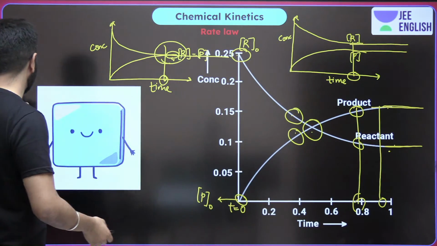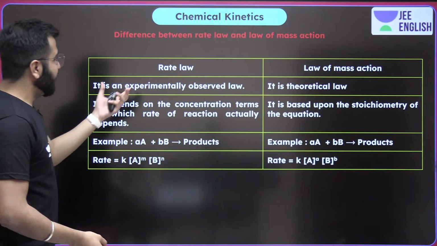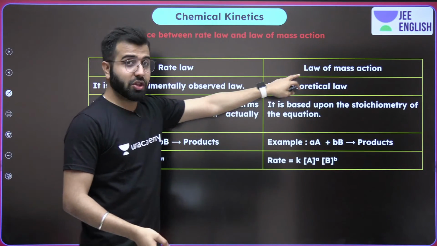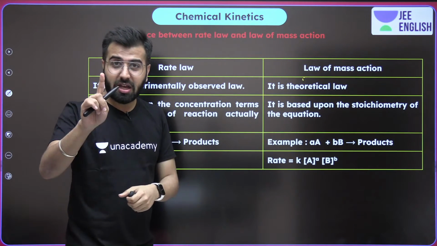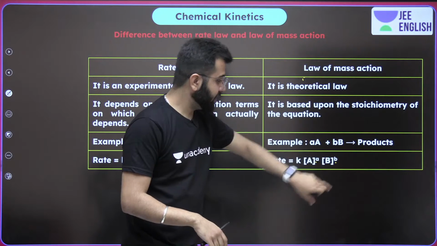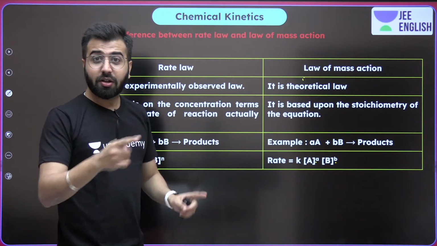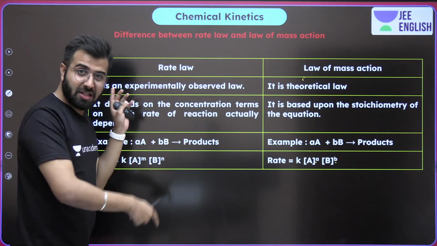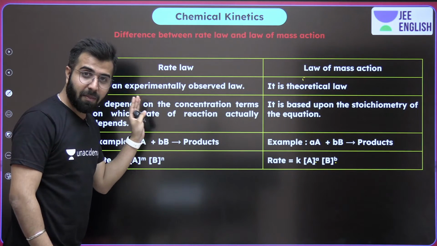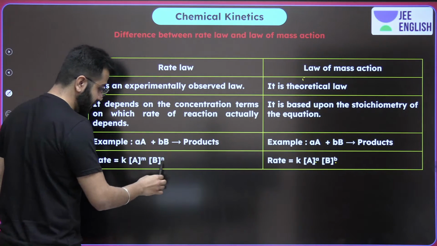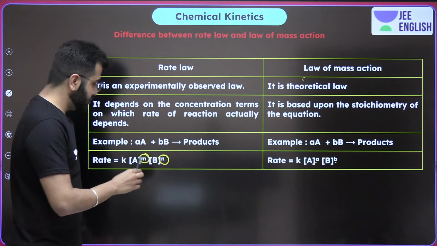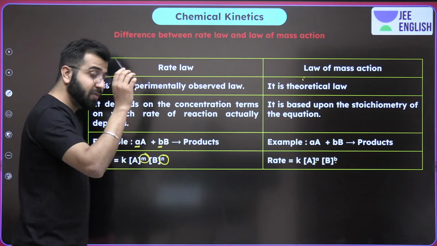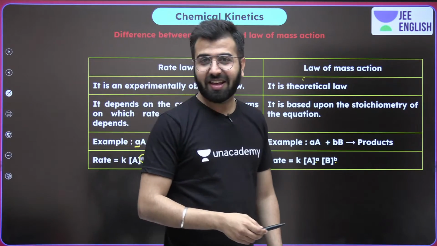Do remember that. Now, rate law and law of mass action. Law of mass action is the theoretical law, where the stoichiometric coefficients A and B were taken as powers. The rate law is the experimental law, which is very much acceptable and applicable everywhere, where these N and M, the powers, are not equal to A and B, and if by any chance they are, it's a coincidence.